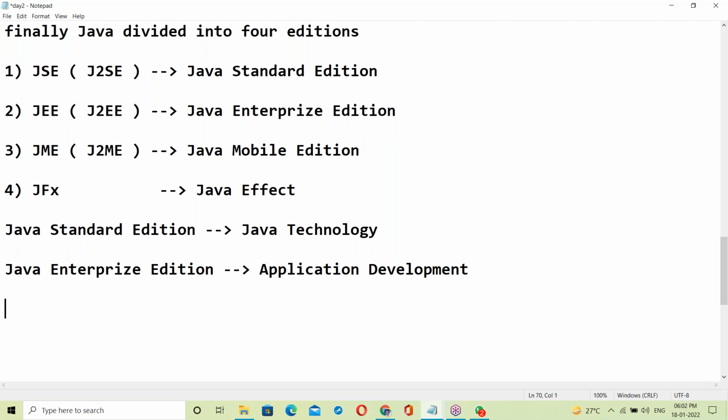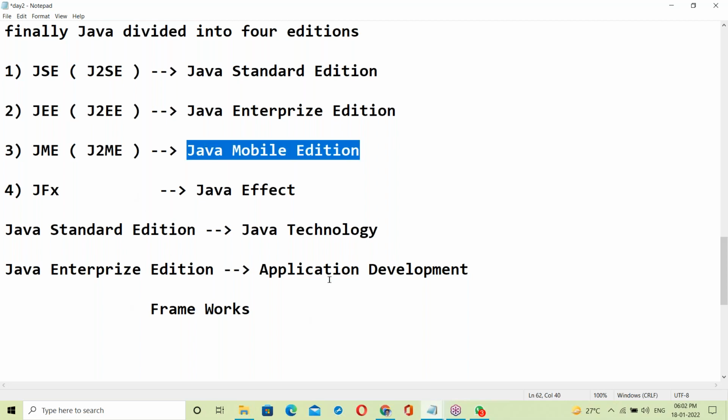All the frameworks come in this area. What is a framework? Today we'll discuss it. All the frameworks come under Enterprise Edition.